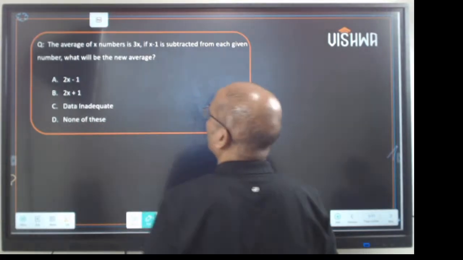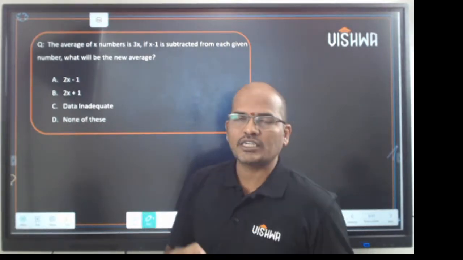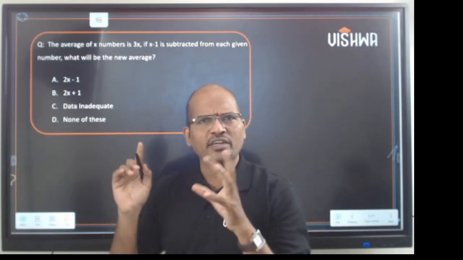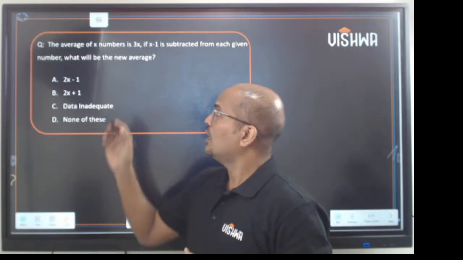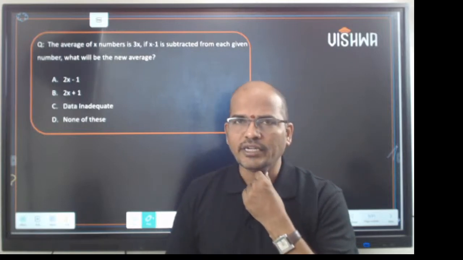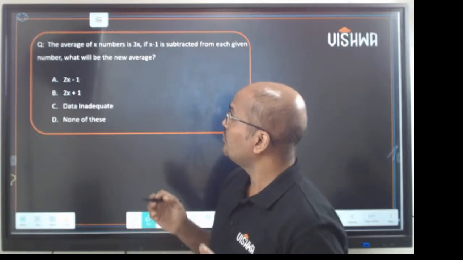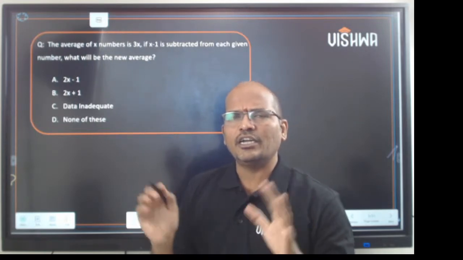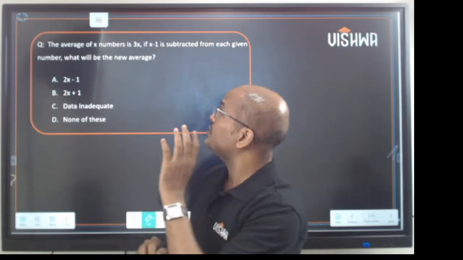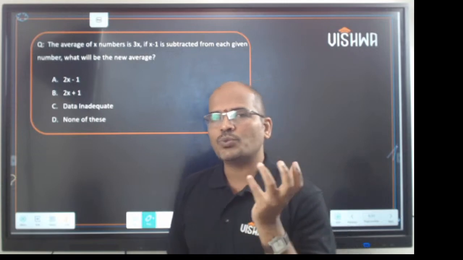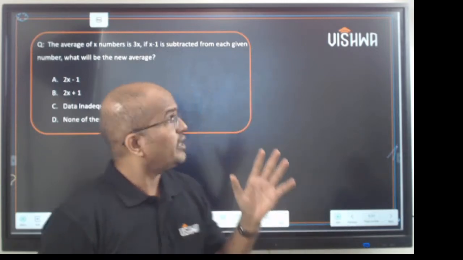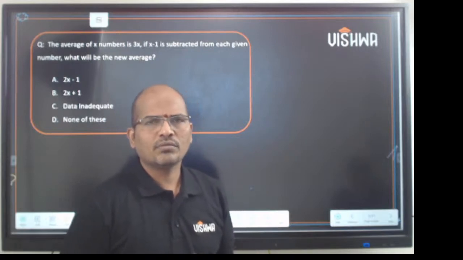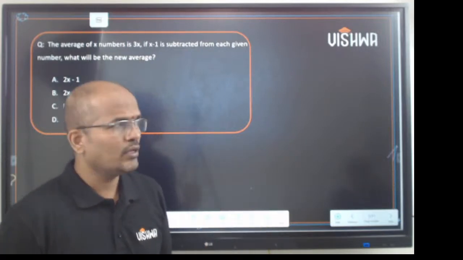Read the question carefully. I hope the font is clear. If there is a glitch, please put it in the comment section. The average of x numbers is 3x. We do not know the values there. If x minus 1 is subtracted from each given number, then what is the new average? It is basically a 5-second answer.